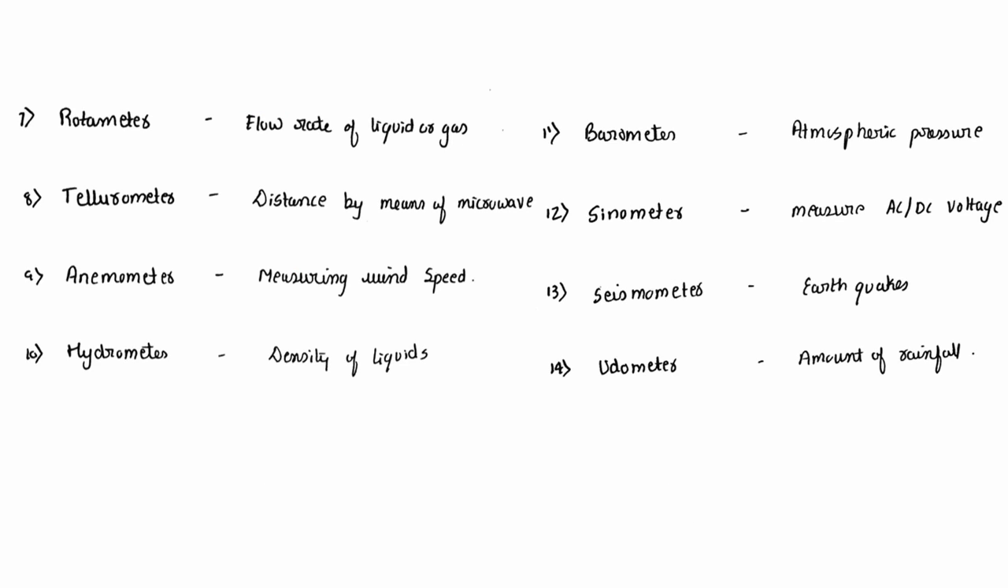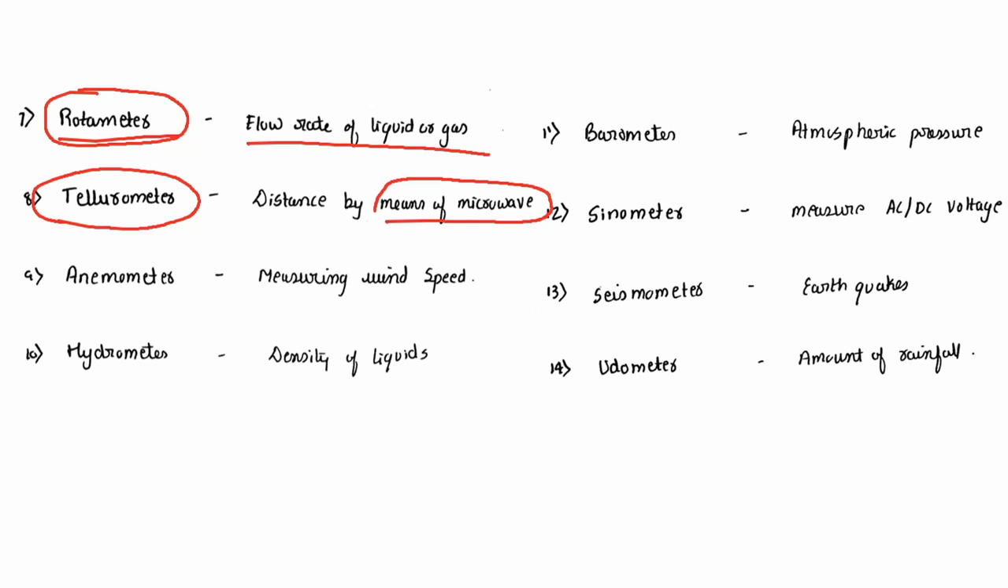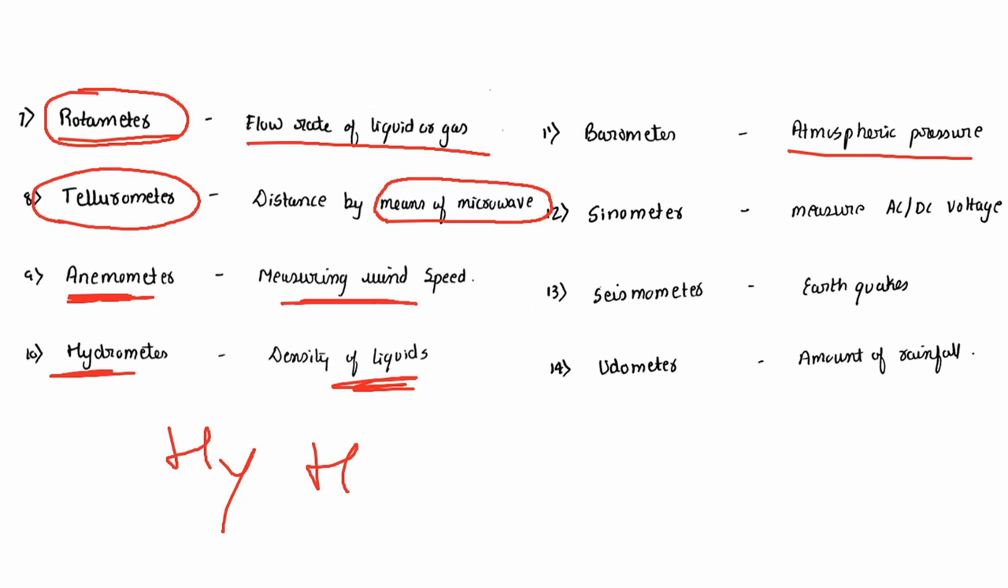The list continues. Here are some more. Rotameter is for the flow rate of liquids or gases. Tellurometer is for distance by means of microwave. Anemometer, this is regularly asked, is for measuring the speed of the wind. Hydrometer is for the density of liquids, whereas hygrometer is for humidity. Barometer is for atmospheric pressure. Sinometer is for measuring AC or DC voltage.